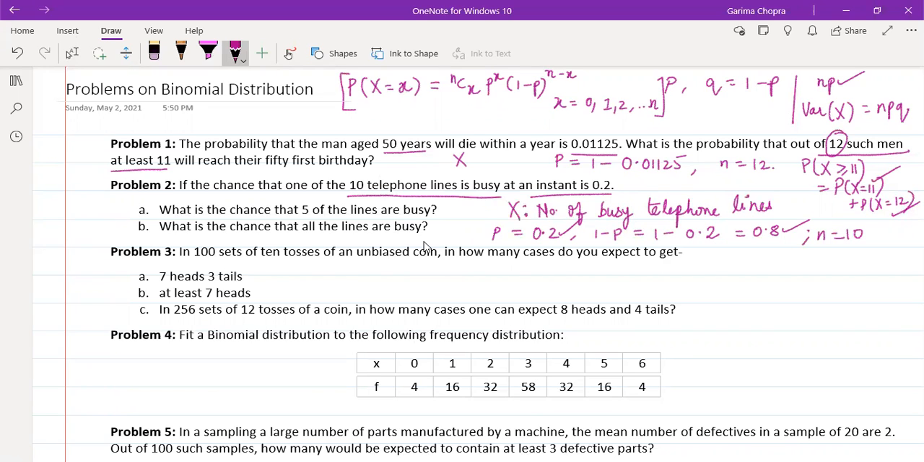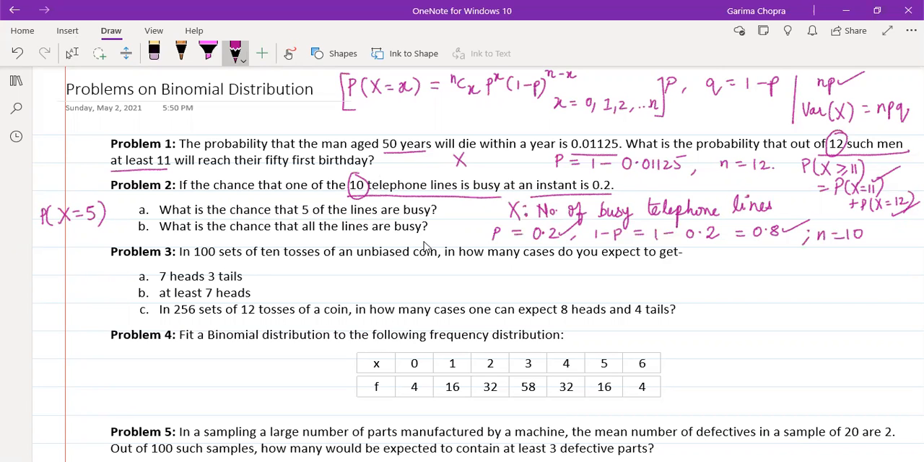For part A, we have to find out the probability that 5 lines are busy, means the random variable X will be taking value 5. Means what is the probability that this random variable, the number of busy telephone lines, is 5 in number. So we will be using the PMF, which is this one. Here we will be considering N as 10, and X is 5. We are finding this probability for 5. So X will be considered as 5.